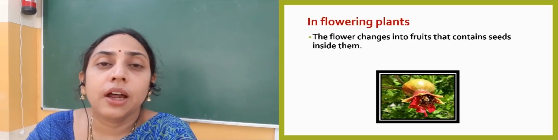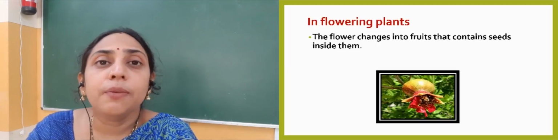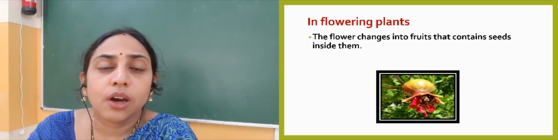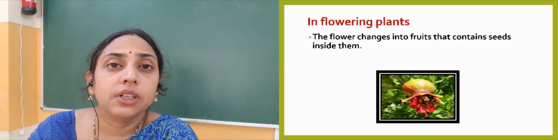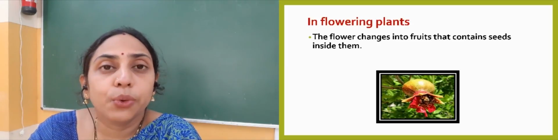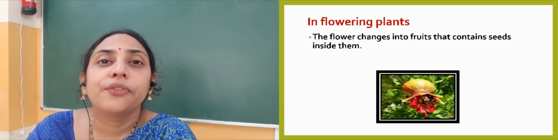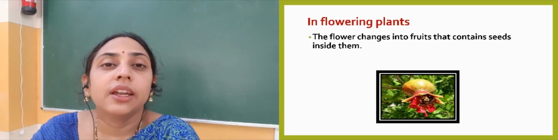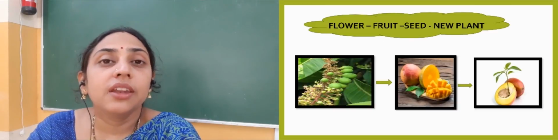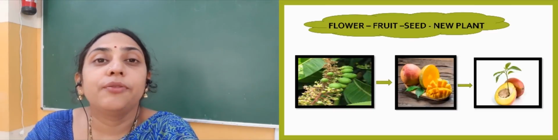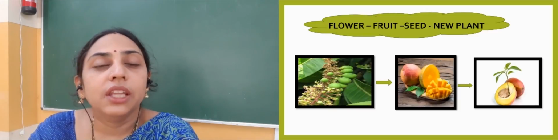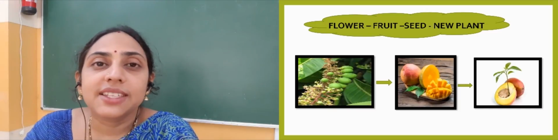Even the flowering plants: first the flower comes out. From the flower, the fruit starts growing, and inside the fruit there will be a seed. So the plants that flower can have fruits, and then they will have the seeds, and they will germinate, they will reproduce through seeds, right?